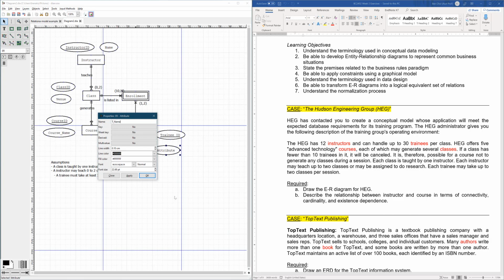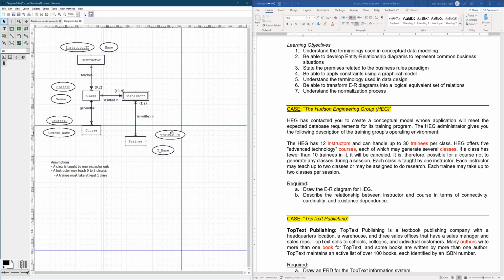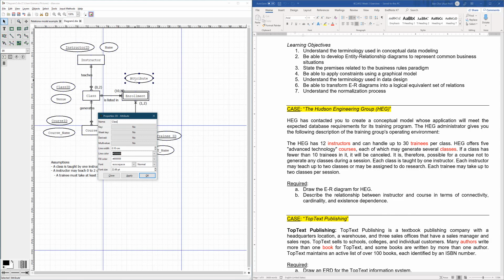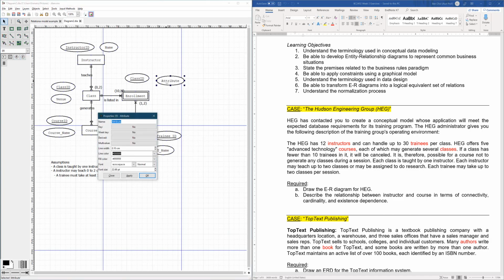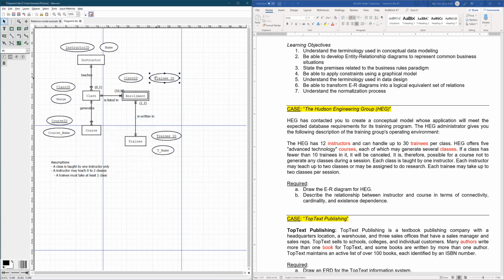And then enrollment. Enrollment will take the primary key from its left and right. So basically it's a class ID and trainee ID. So here we will have class ID as its key. Okay, and then trainee ID, which is another key. Okay, so for each enrollment, probably we need to capture the results ultimately. So it is a result.